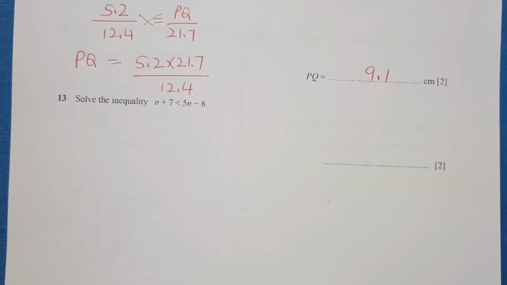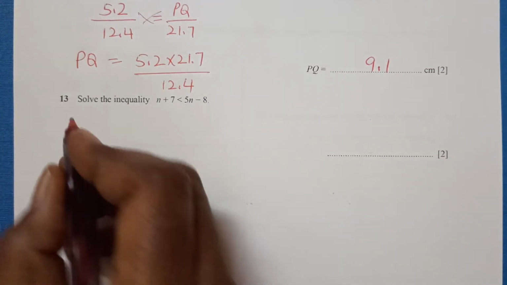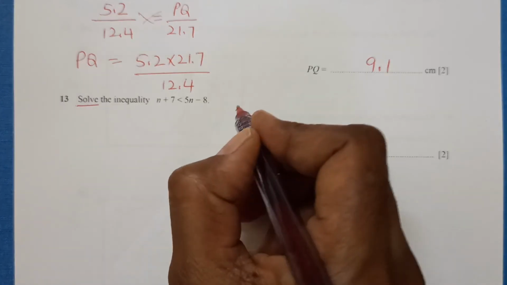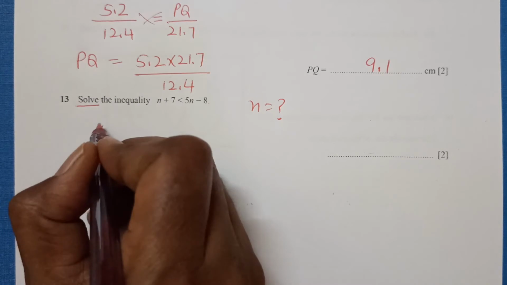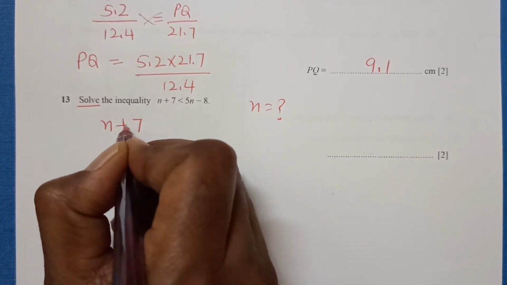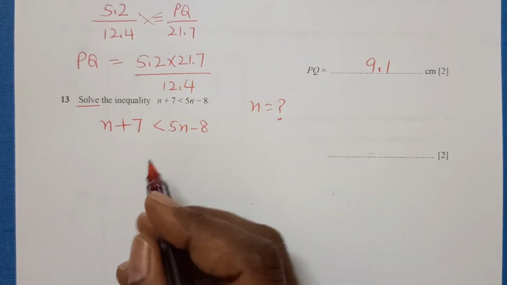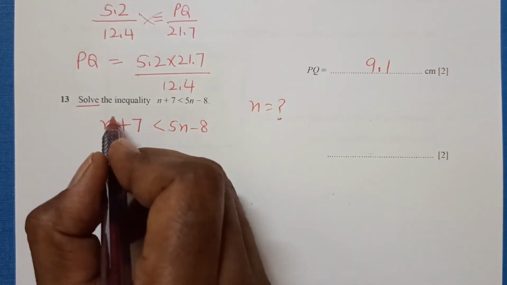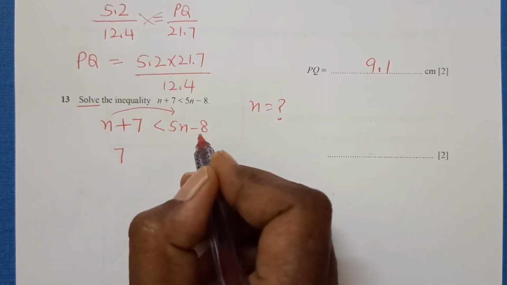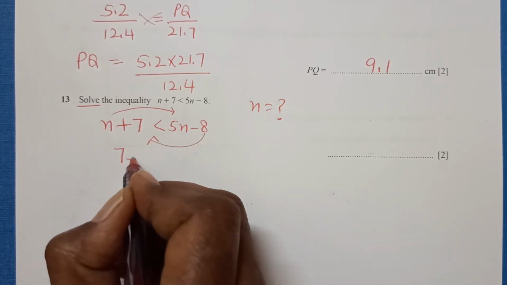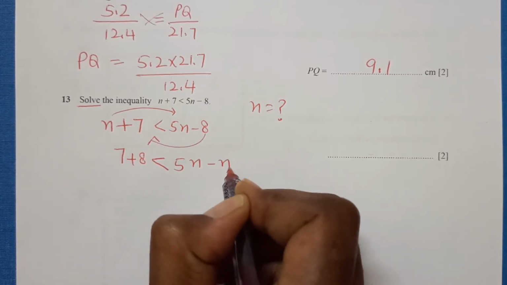Question 13. Solve the inequality. To solve the inequality means we are going to find the value of n. Let me write it down again: n plus 7 is less than 5n minus 8. Now let me shift n to the other side. 7 is already here. Bring 8 to this side: 8 plus 7 is less than 5n minus n.